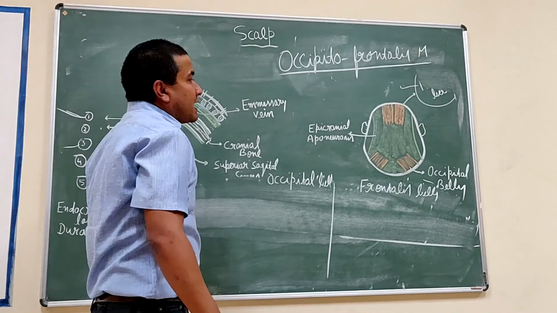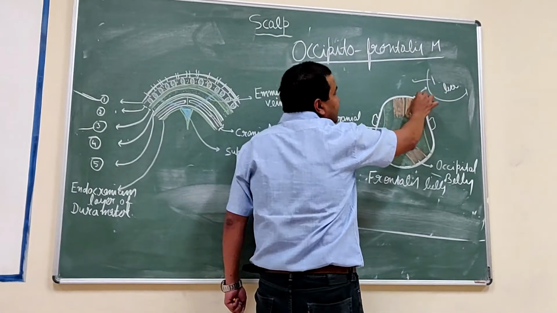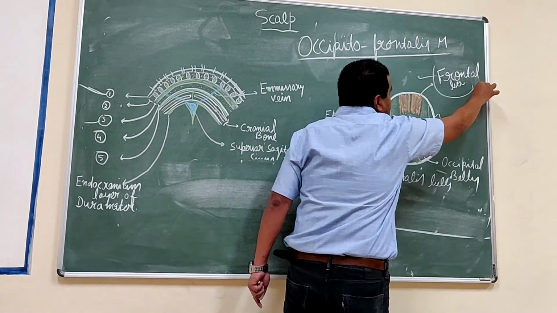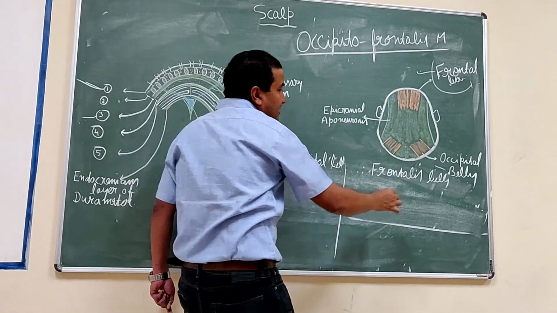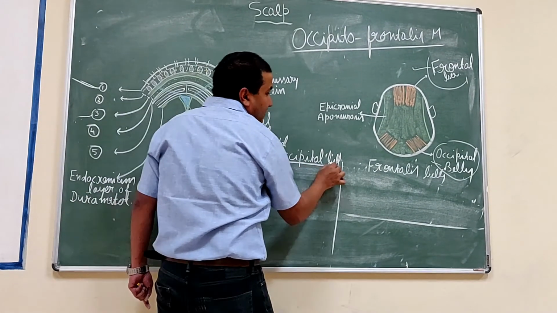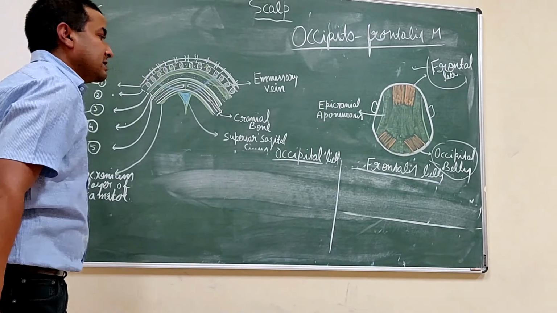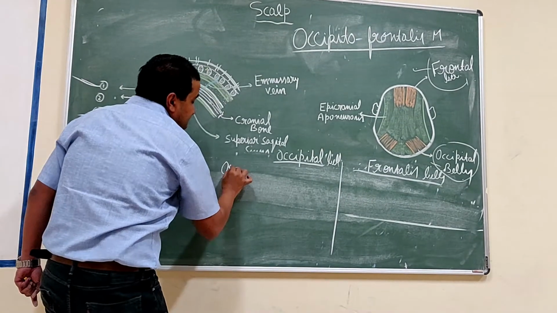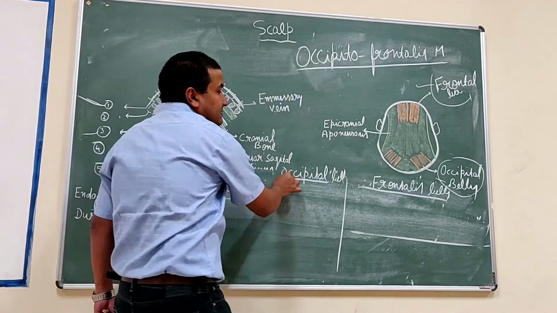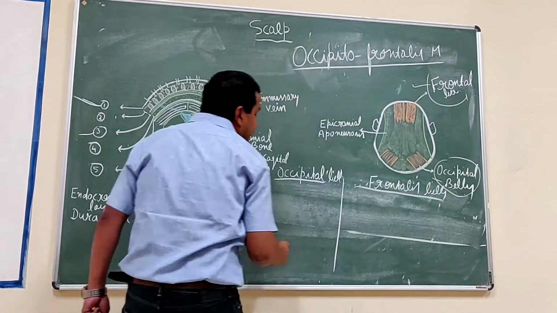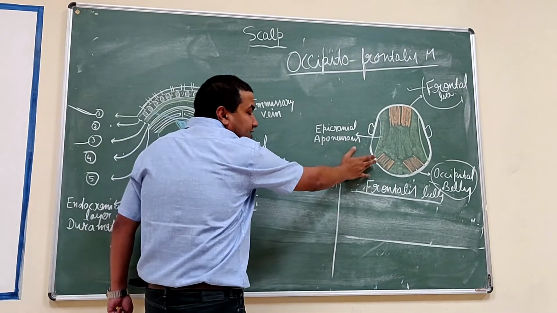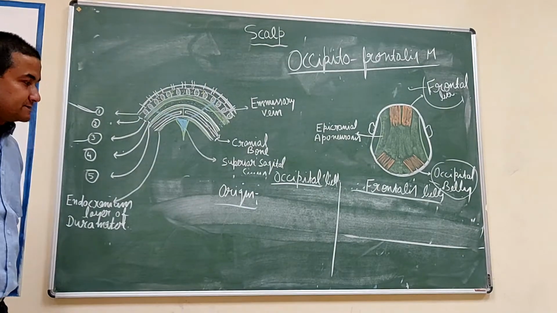This muscle has a pair of bellies: anteriorly, the frontal belly, a pair of frontal bellies, and posteriorly, a pair of occipital bellies. If you compare both bellies, first of all the origin: the occipital belly takes origin from the lateral aspect of the superior nuchal line as well as a part of the mastoid process.